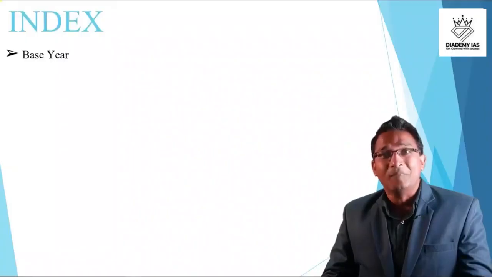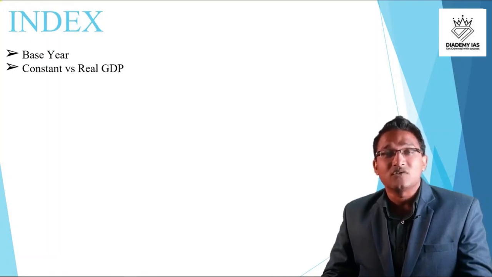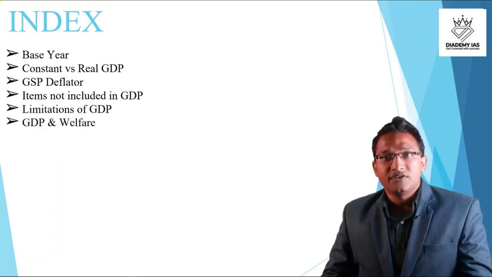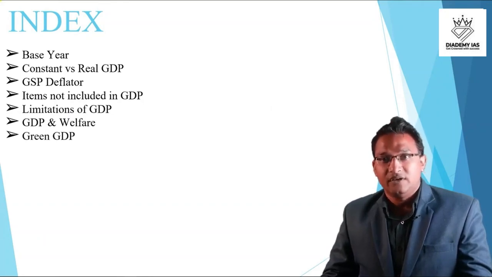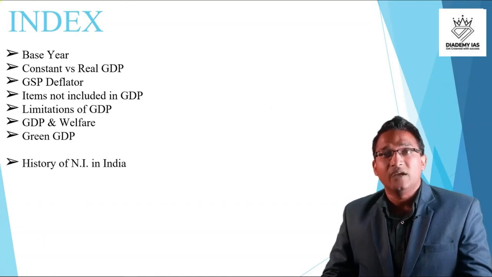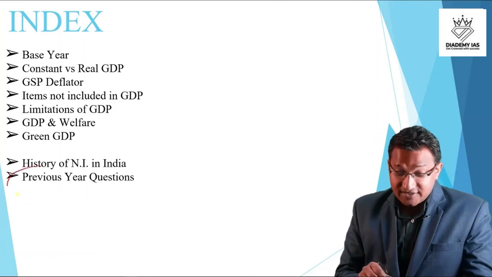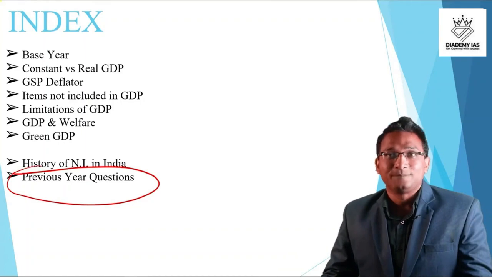We will discuss the concept of base year as far as GDP is concerned, the concept of constant versus real GDP, GDP deflator, items which are not included in the GDP, what are the limitations of GDP, the GDP and its relation with the welfare, green GDP, history of national income in India, right? And in the next session, we will discuss the previous year questions also, right?